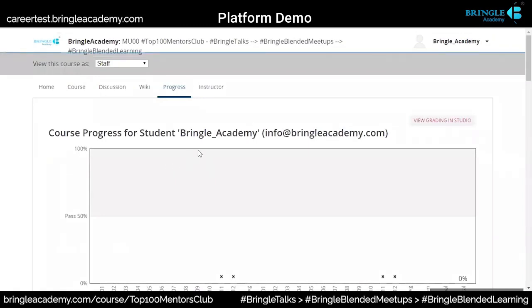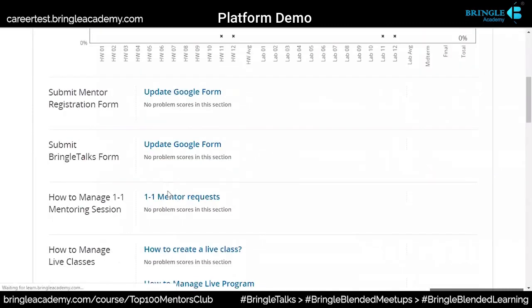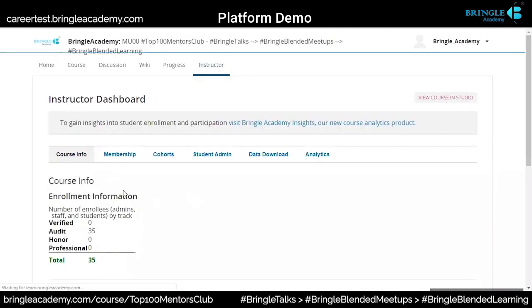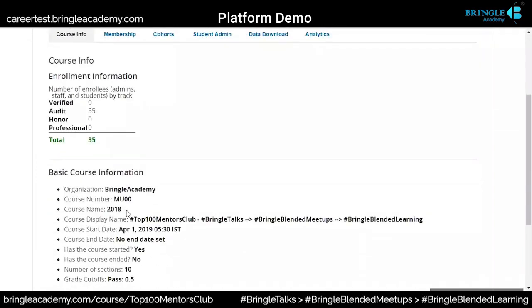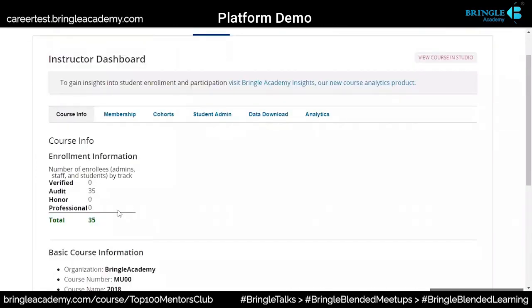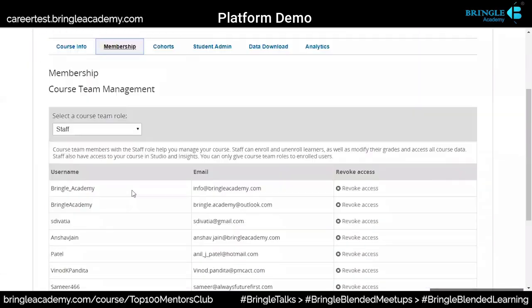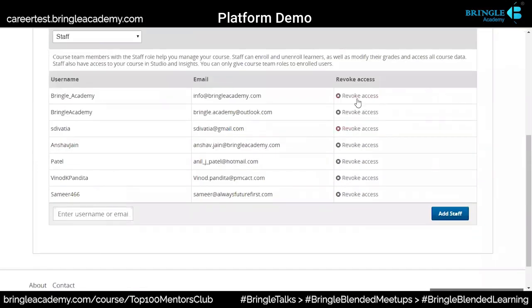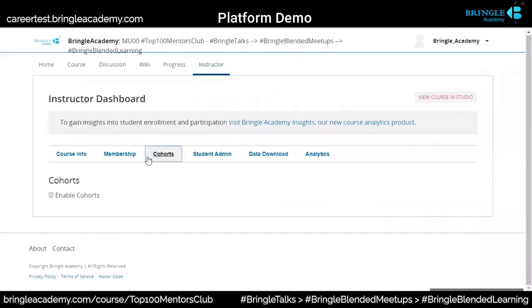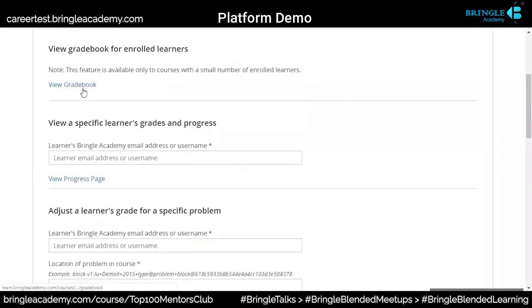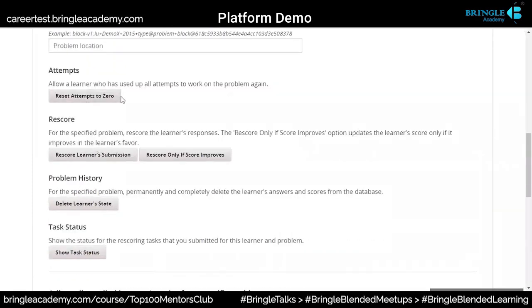This is my student section right now, so I'm seeing it like this. But if I go to the instructor section, it will be for everybody. Then you can see, this is how it will come in. Verified, audit, honor, professional, membership, how many people are there. This is the instructor dashboard. I can revoke the access of their cohorts, then student admin, their gradebook, we can view it here. The progress page is viewable here. Then we can set the attempts to 0, learner submission, rescoring, all that is possible there.